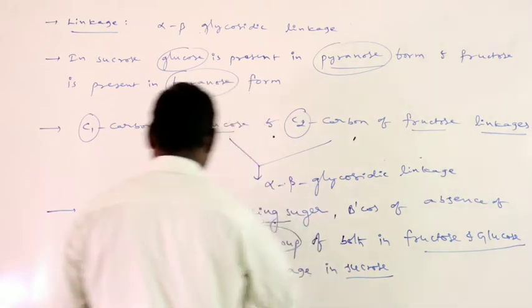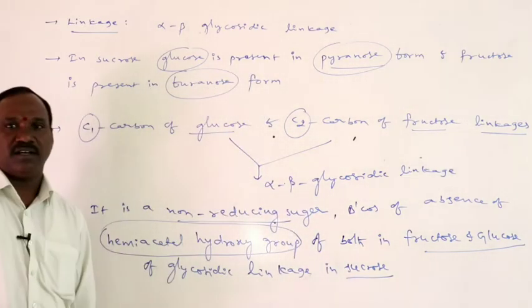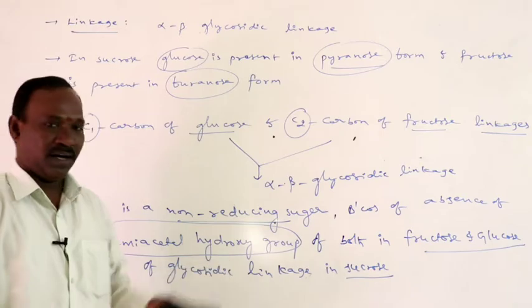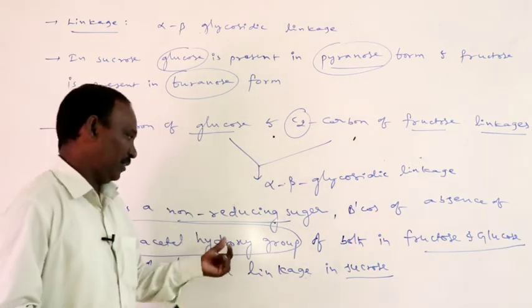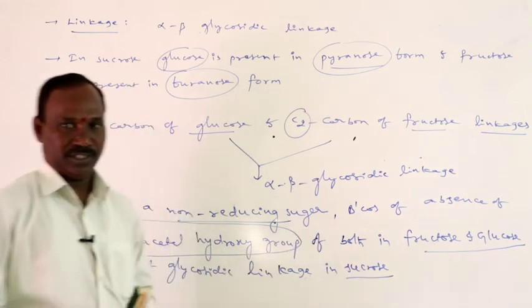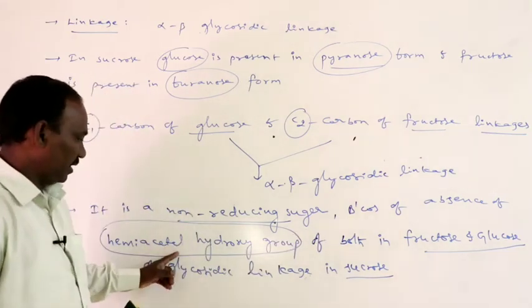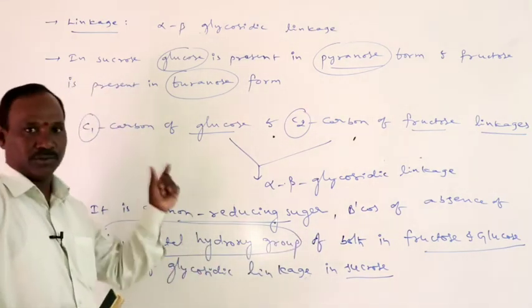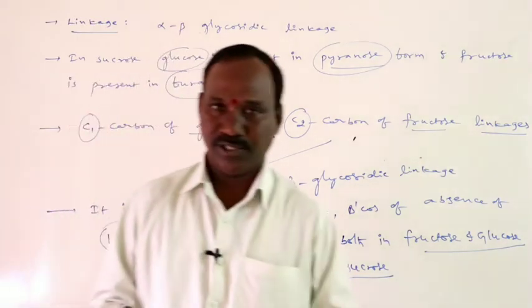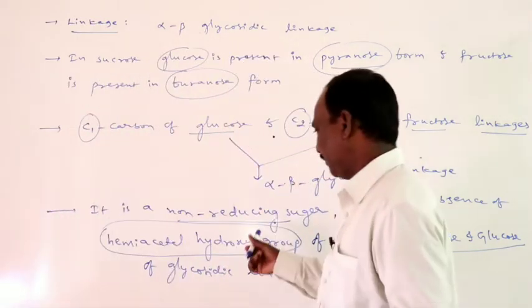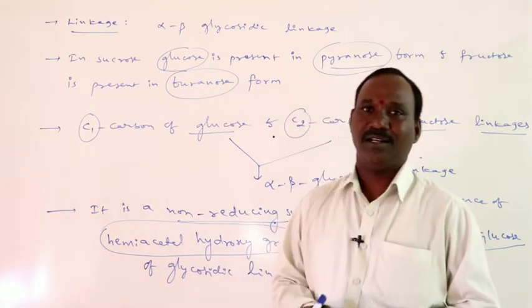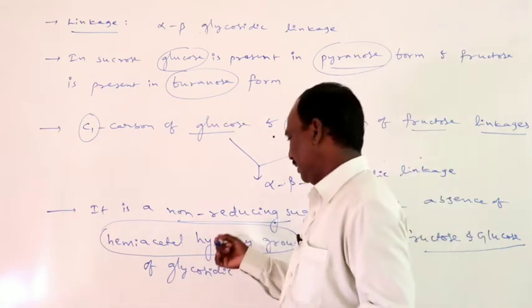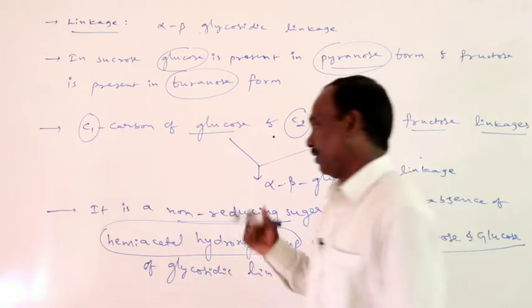Hemiacetal hydroxy group or anomeric OH group is absent in both the glucose unit and the fructose unit. If a hemiacetal hydroxy group is present, it acts as a reducing sugar. So therefore it is a non-reducing sugar.